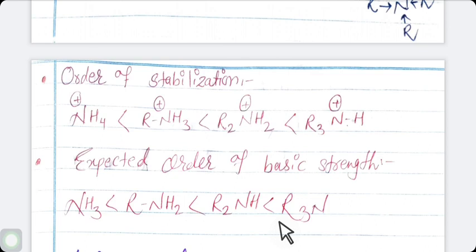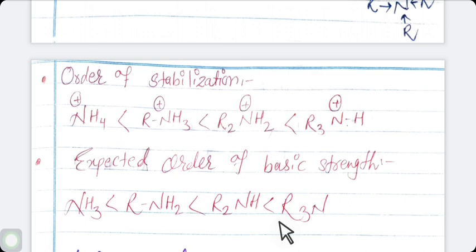However, decreased basic strength of tertiary amine implies that conjugate acid of tertiary amine is less stabilized even though the plus I effect of 3 alkyl groups in R3N+H is expected to be large. This is suggestive of the existence of another influencing factor in stabilization of conjugate acid of amine.